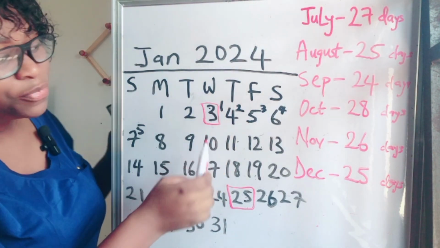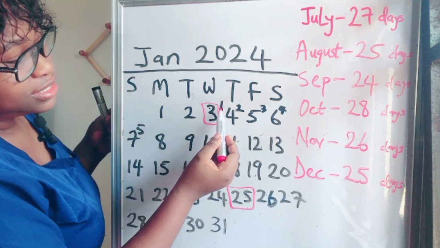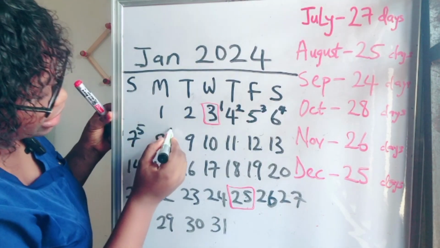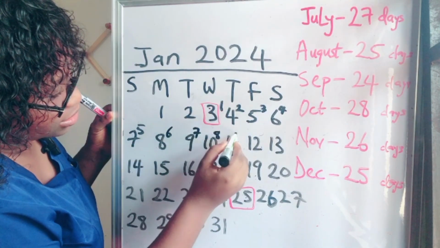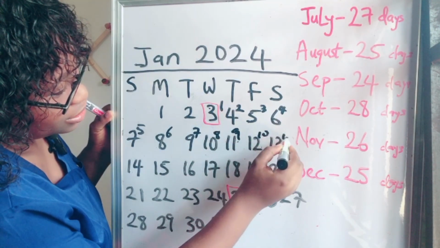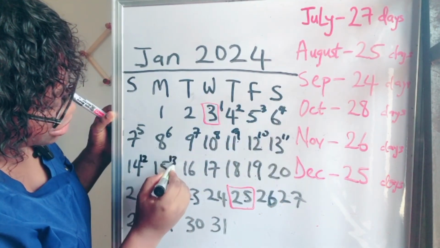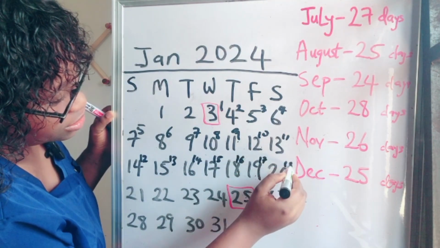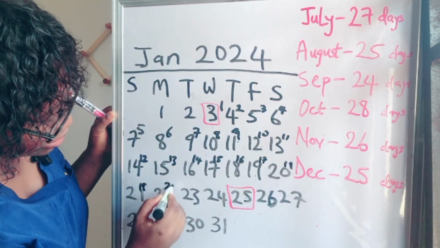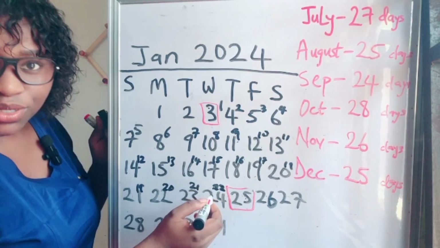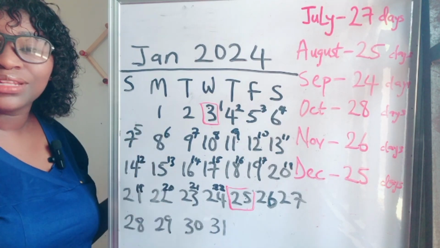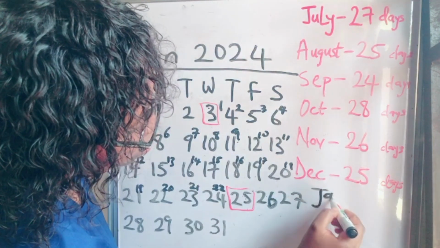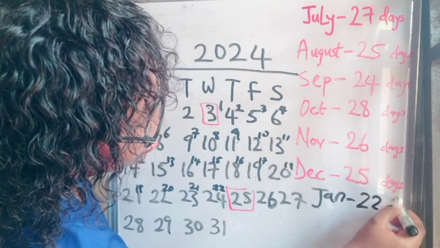The first day she saw her period was day 1. This is day 1, day 2, day 3, day 4, day 5. Then you keep counting. Day 6, day 7, day 8, day 9, day 10, day 11, day 12, day 13, 14, 15, 16, 17, 18, 19, 20, 21, 22. So this means this woman's menstrual cycle length for the month of January is 22 days. For the month of January, she got 22 days.